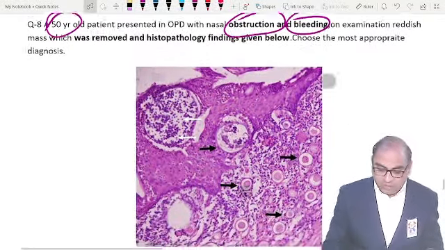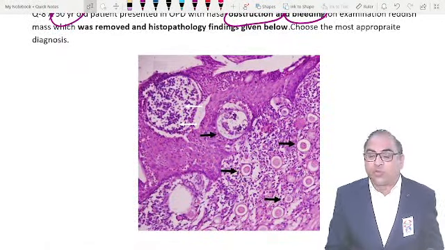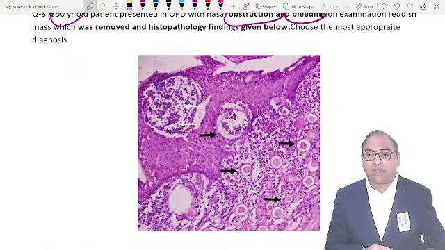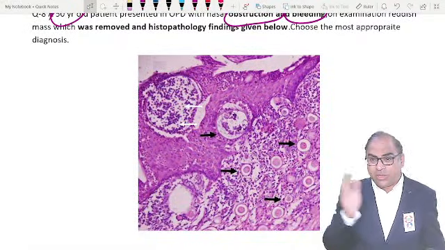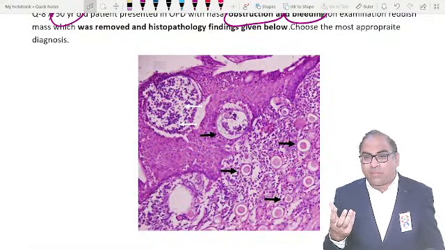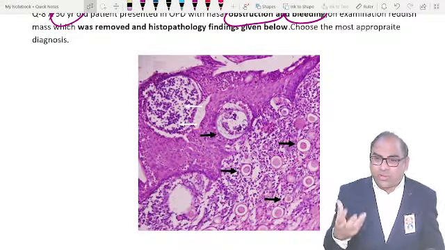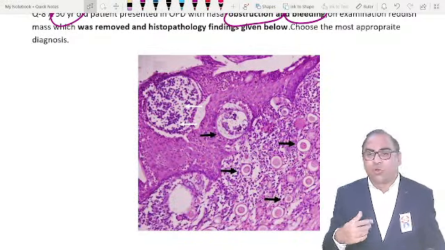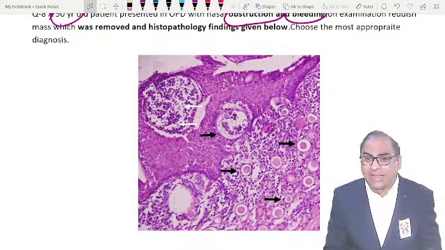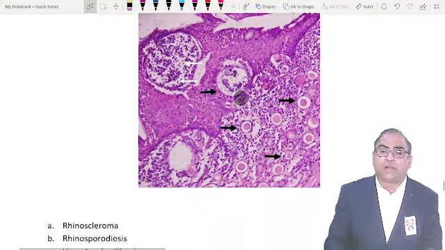The examiner is giving you a nice slide of rhinosporiosis. Some students were telling me that they have given the history that the patient was taking bath in the ponds, and there is some mulberry-like appearance or strawberry-like appearance or red mass coming from the nose. Again, these are the important keywords going in the favor of rhinosporiosis.